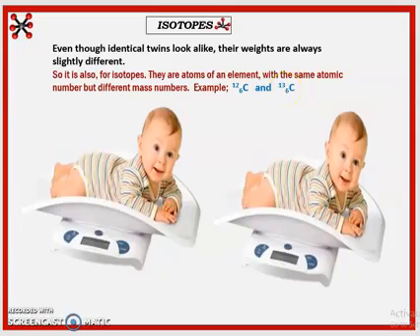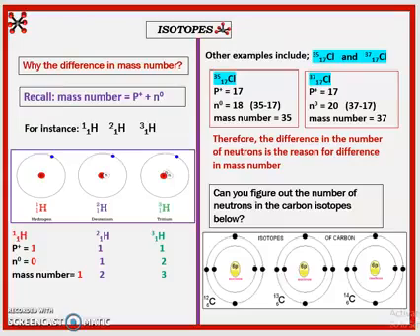Another example is hydrogen. Hydrogen has 3 isotopes: hydrogen 1, hydrogen 2, hydrogen 3. Hydrogen 1 has the mass of 1, this one has the mass of 2, this one has the mass of 3.